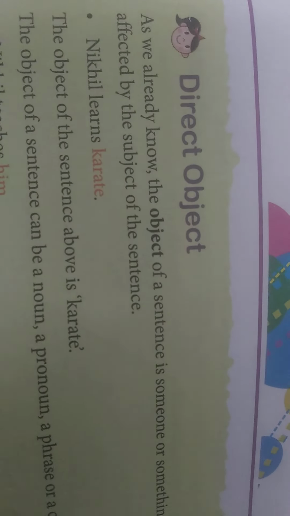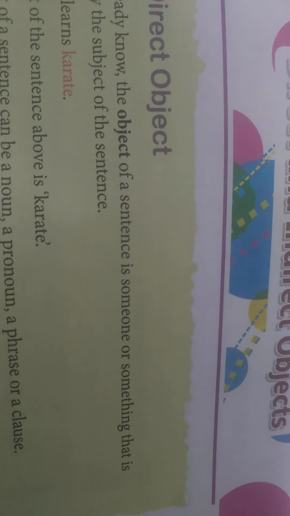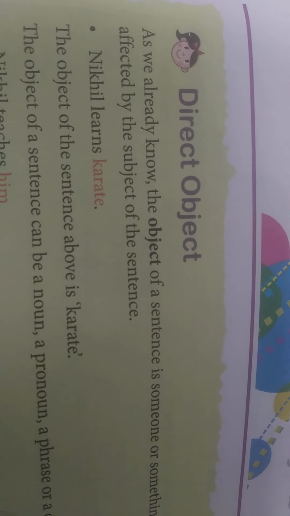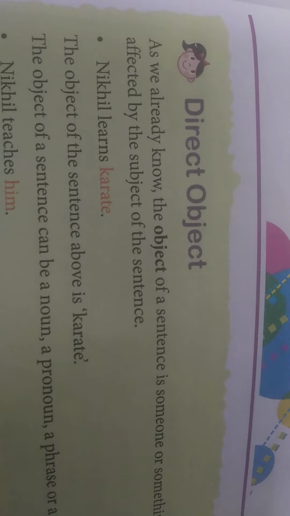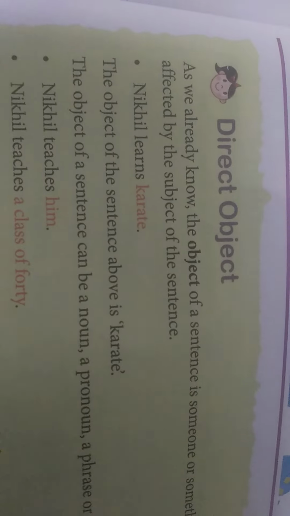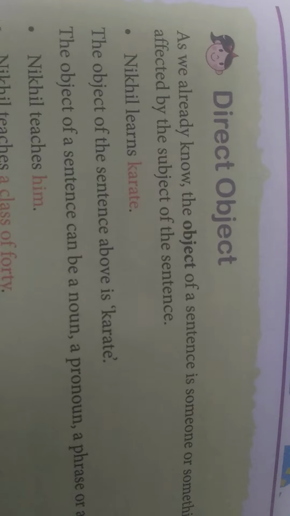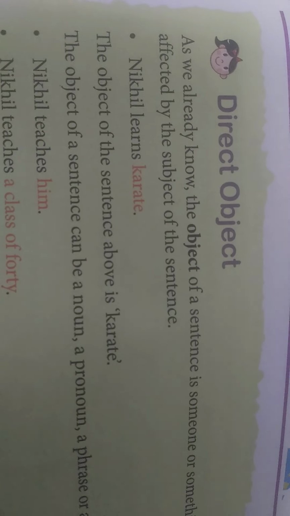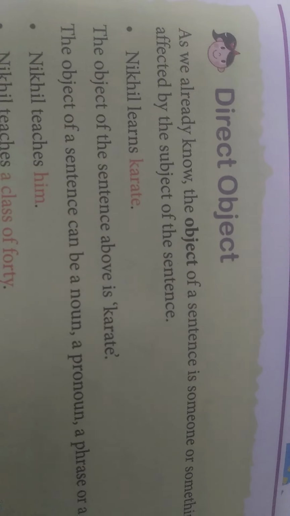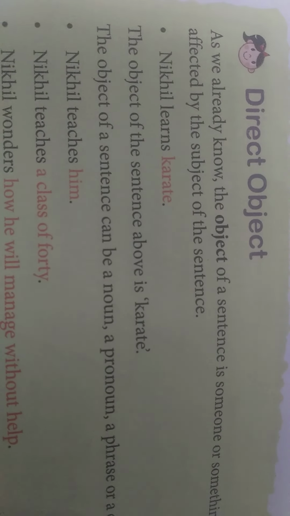As we already know, the object of a sentence is someone or something that is affected by the subject of the sentence. For example, Nikhil learns karate. Okay, so in the red color, this word is the object. I want to tell again, we are discussing direct object. Okay, the object of the sentence above is karate.